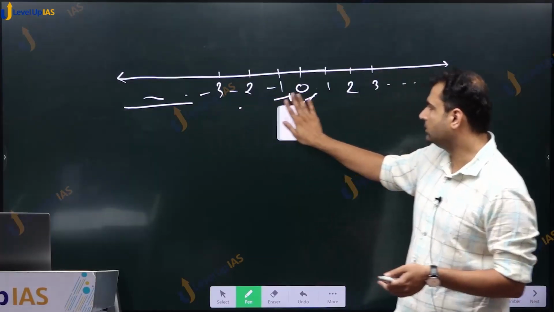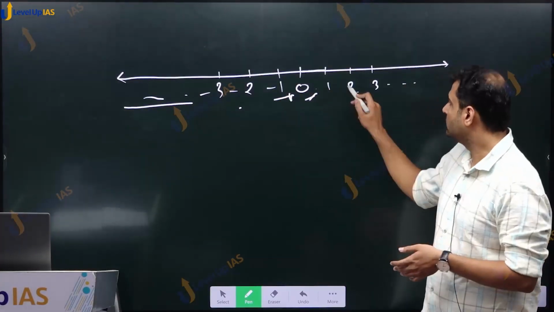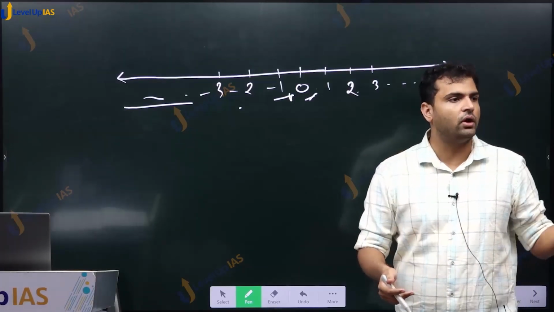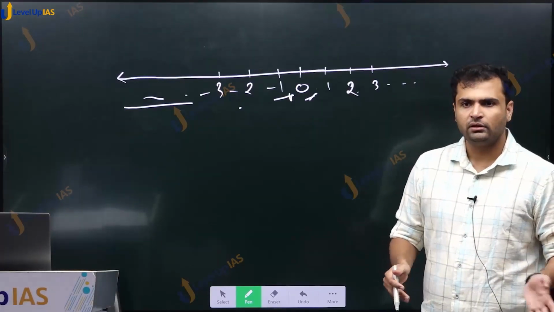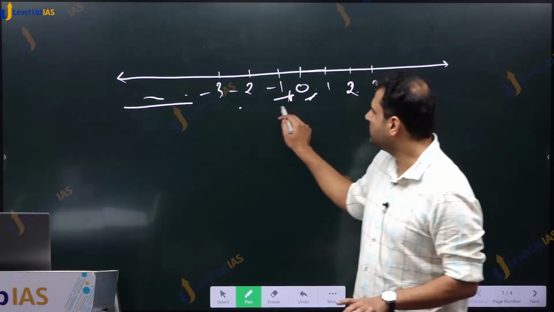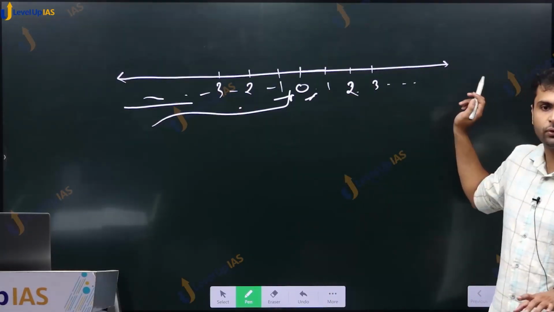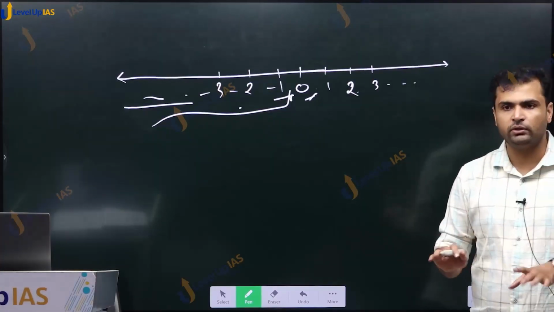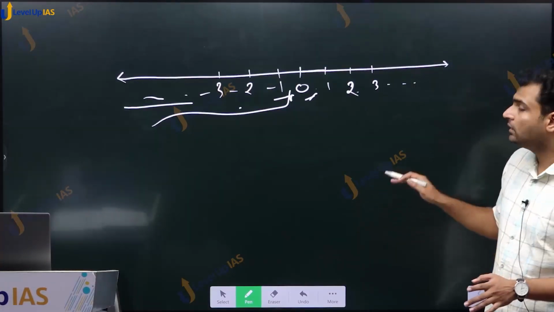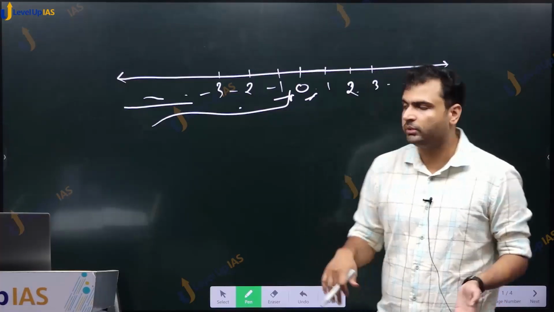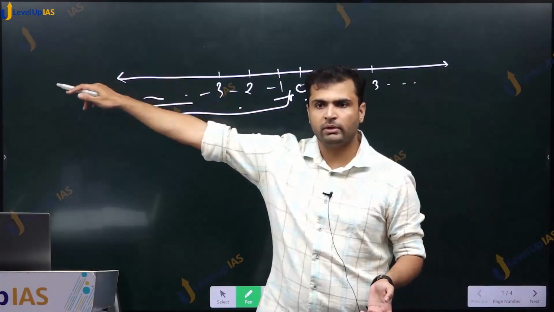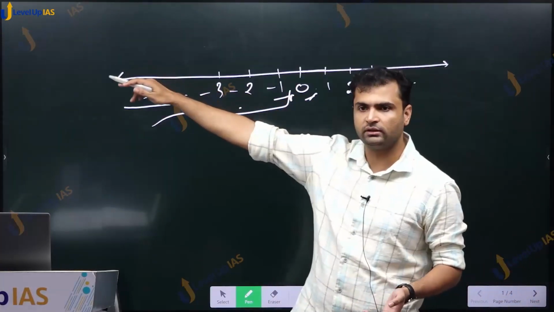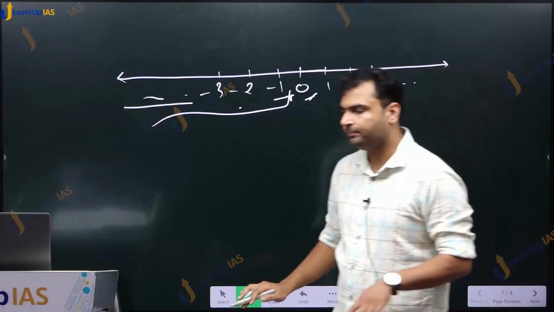If they would have said non-negative integers instead of positive, meaning we just don't want negative numbers, only those are not allowed, all these are okay, then 0 is also there. 0 is not positive, but 0 is non-negative. If they say non-positive integers, meaning 0 to minus infinity. If they say negative integers, meaning minus 1 to minus infinity, then 0 is not negative. Okay.